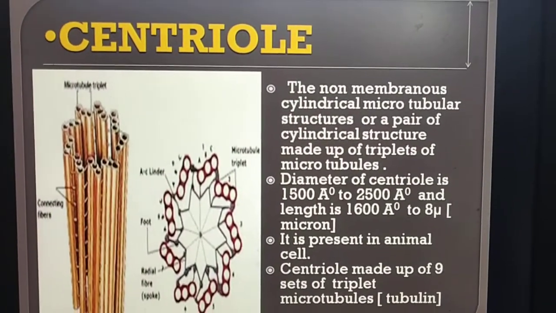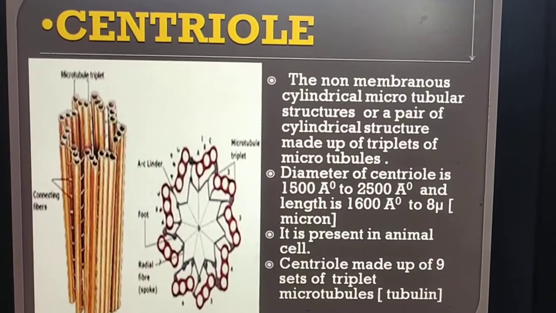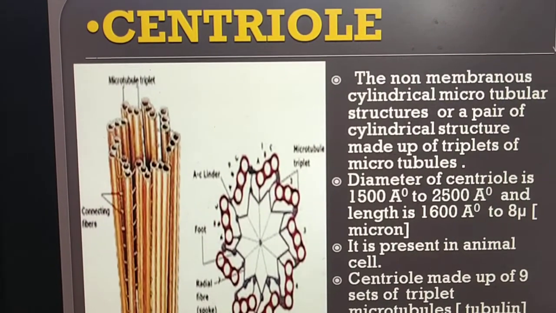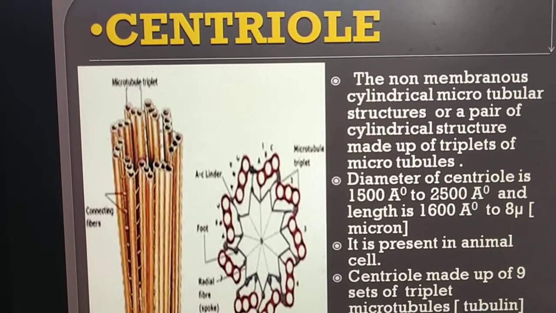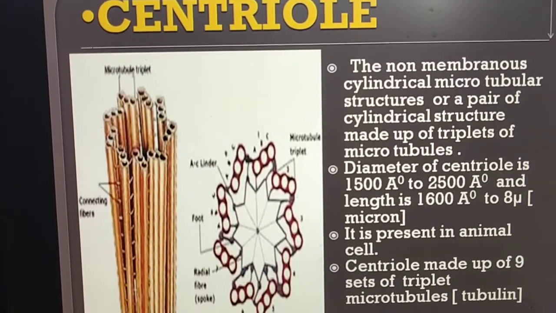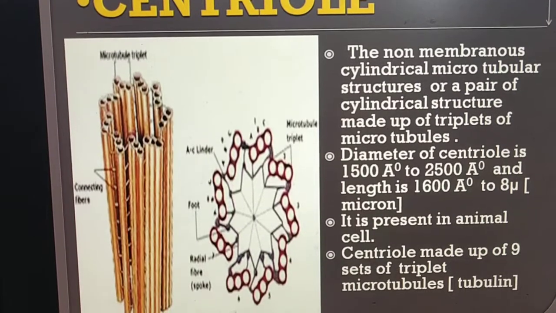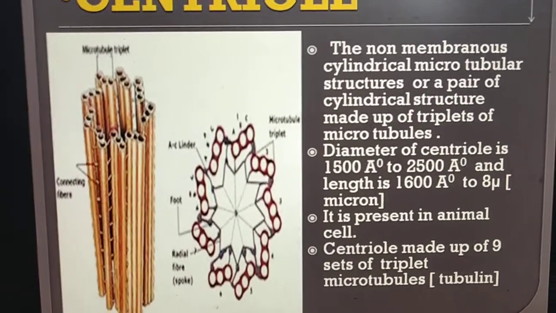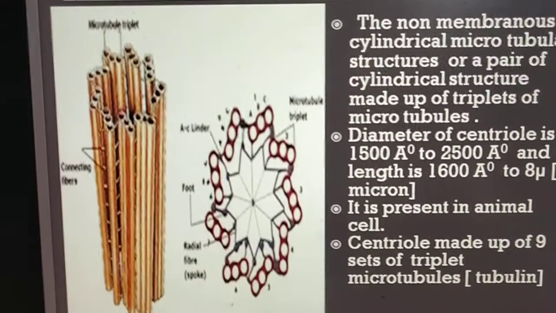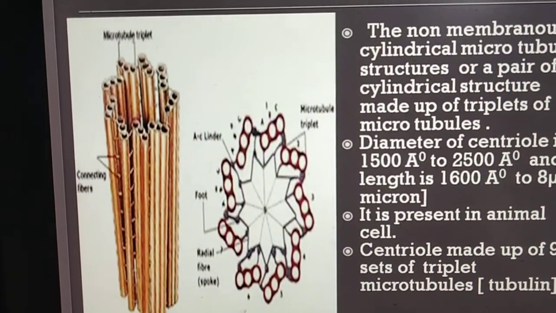Centriole is a non-membranous cylinder of microtubules present in a circle which contains 9 triplets of the microtubules. Diameter of centriole is 1500 to 2500 angstrom.